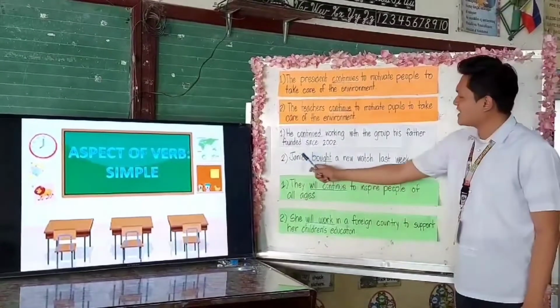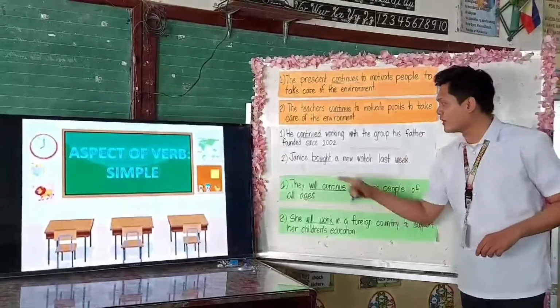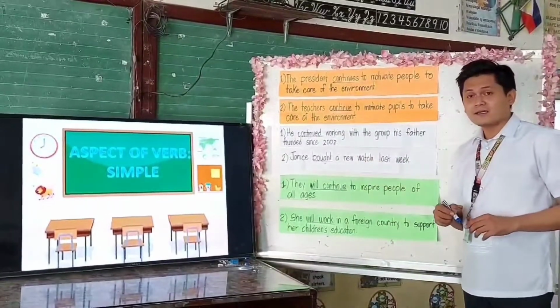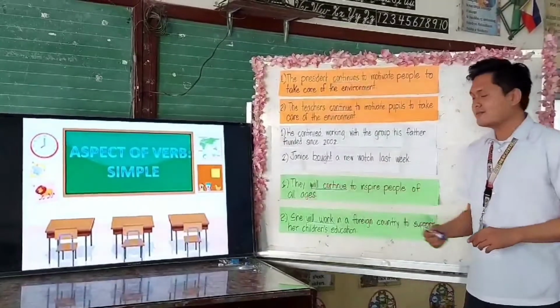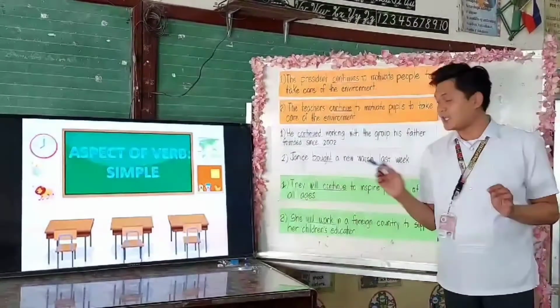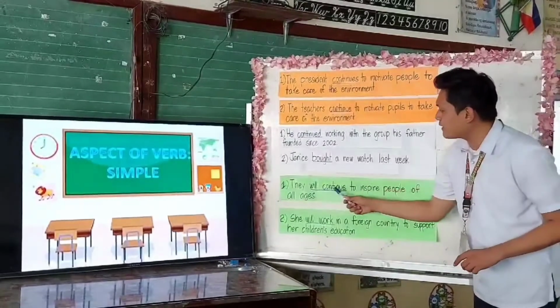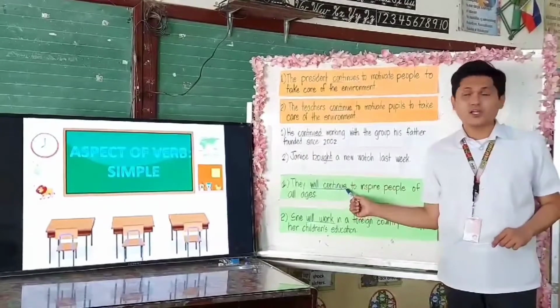How about this sentence? Everybody read. Janice bought a new watch last week. The underlined word is bought. Okay? Is this correct? Very good. How about this sentence? Everybody read. They will continue to inspire people of all ages. The underlined word is will continue. Is this correct? Are you sure?